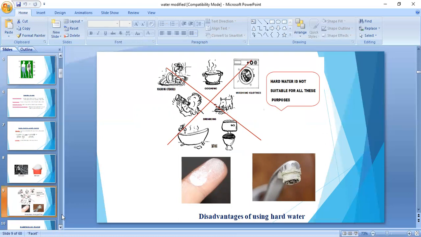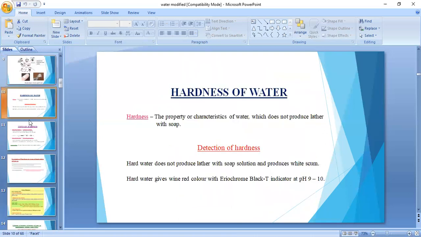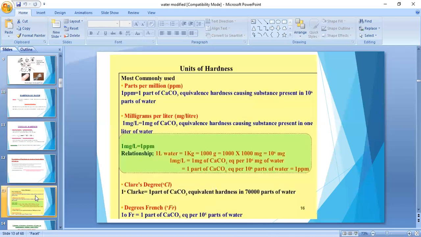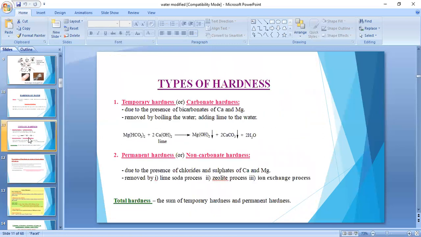Okay, and then next, hardness of water. Already I told, the property of water which does not give a lather with soap is nothing but hardness of water. And next, when we are talking about types of hardness, there are two types of hardness: temporary hardness or carbonate hardness, and permanent hardness or non-carbonate hardness. So, temporary hardness.